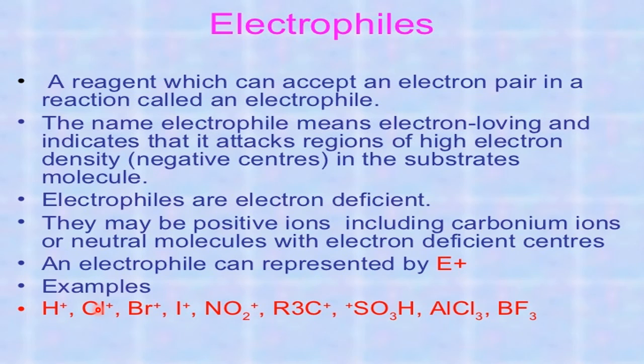And all these are electrophiles. They don't have a plus charge. They are neutral molecules, but they are electron deficient. So they want electrons, and they also act as electrophiles. These two are neutral electrophiles, whereas the others possess charge, so they are called charged electrophiles.